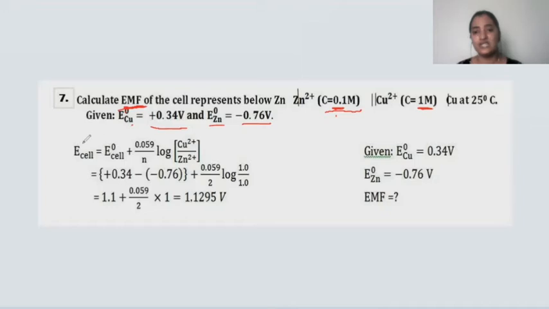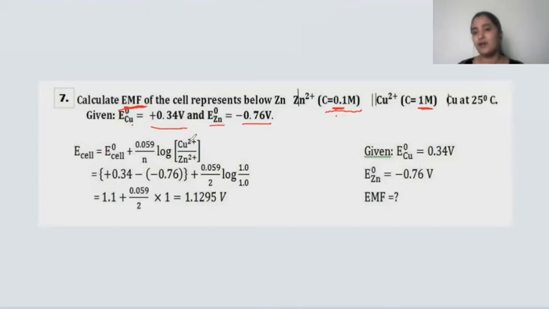Calculate the electromotive force of the cell. According to the Nernst equation, this is the formula we are going to use in order to find out the EMF. E cell is equal to E naught cell plus 0.0591 divided by n into log of concentration of copper ion divided by concentration of zinc ion.